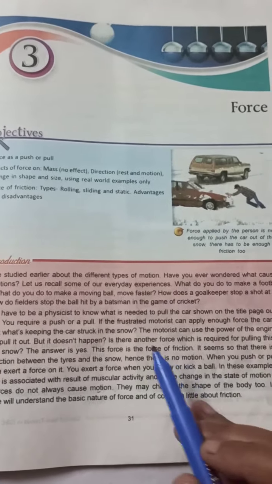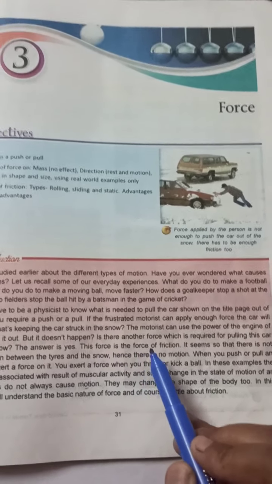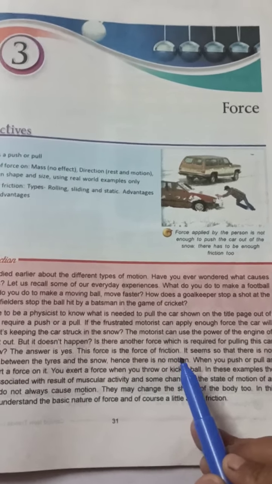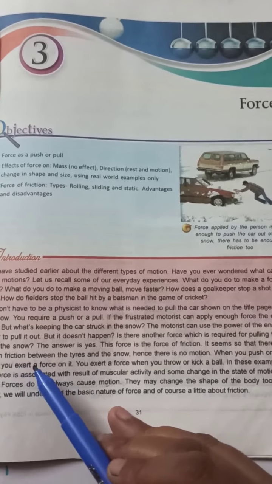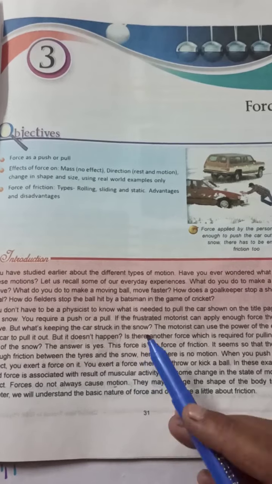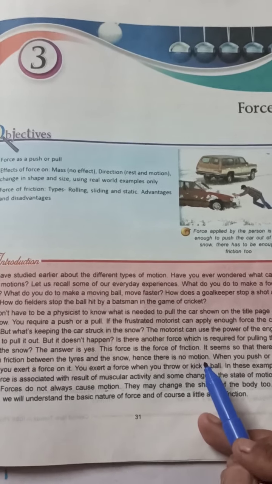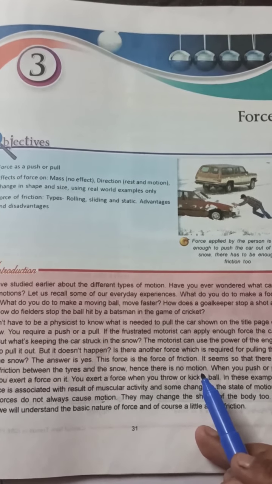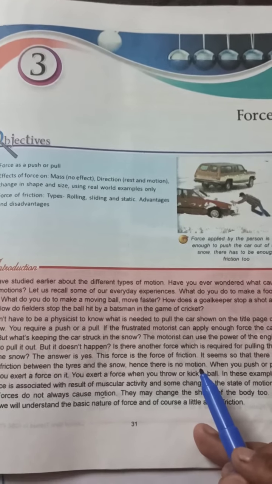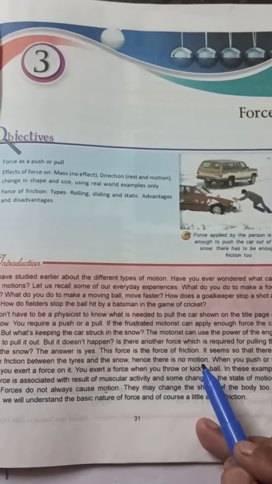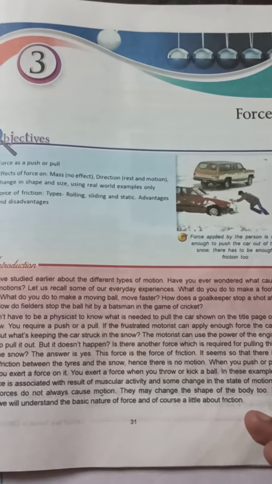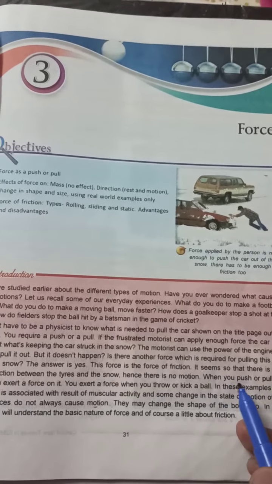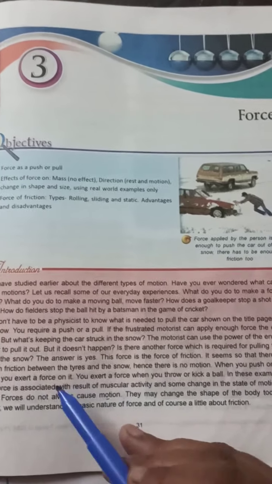And what is that force? The force is the force of friction. It seems so that there is not enough friction between the tires and the snow. Hence there is no motion. So it means, what is this force of friction? The force that helps us to move or to pull or push anything on any object or any surface. Okay?